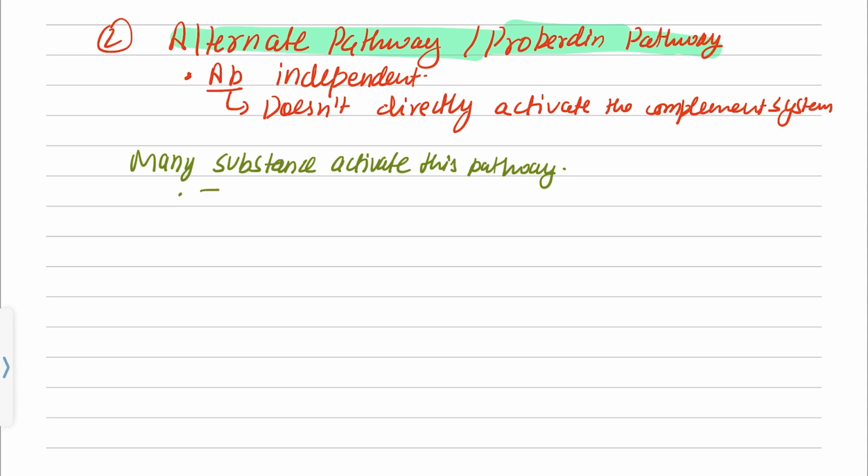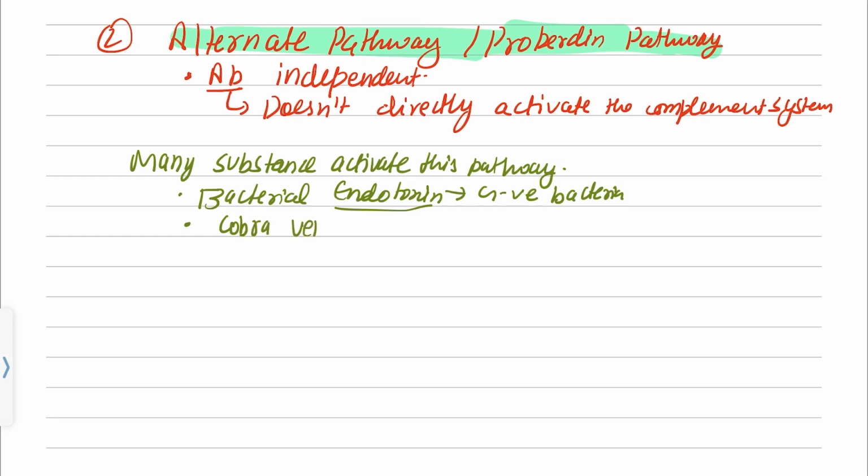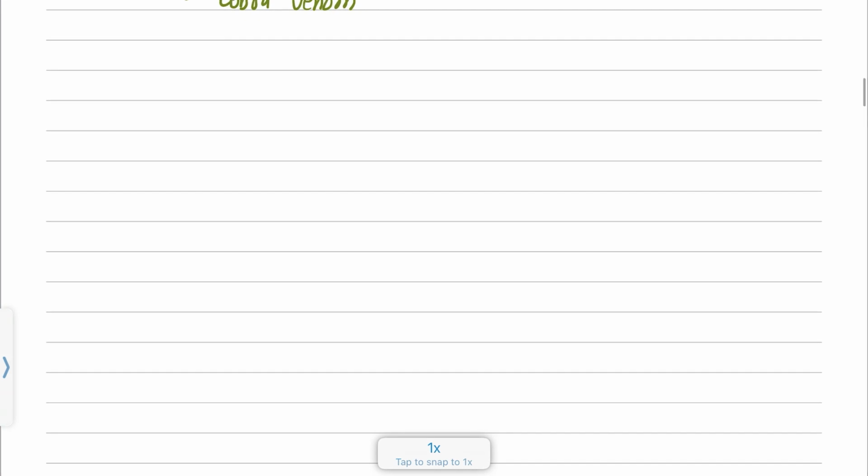You can say bacterial endotoxin. Endotoxins are mainly released by gram-negative bacteria, and some gram-positive bacteria also release them. So yeah, and there are cobra venom and others, but you don't have to remember it. You just have to go through your textbook and see it. If I tell you here, it will be very time consuming. So yeah, let me start.